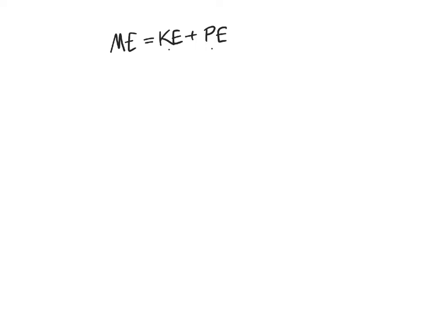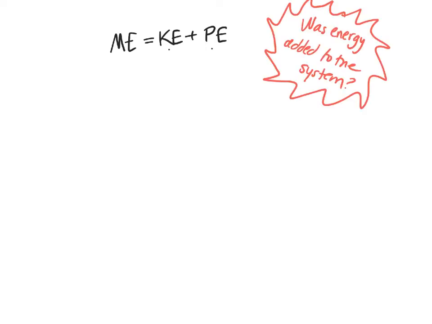One key question you want to ask yourself is, was energy added to the system? If energy was added to the system, the mechanical energy is going to increase in these situations. If energy is taken away, the mechanical energy is going to decrease. If there's a situation where the kinetic and the potential are changing, where kinetic is decreasing while the potential increases by the same amount, the mechanical energy is going to stay the same.